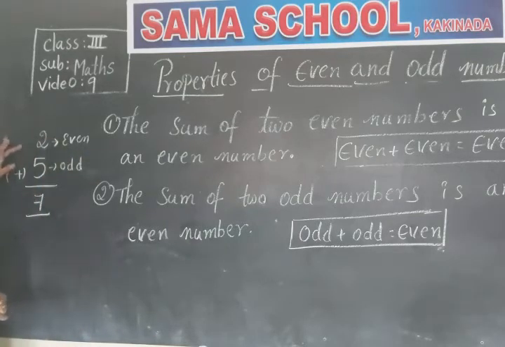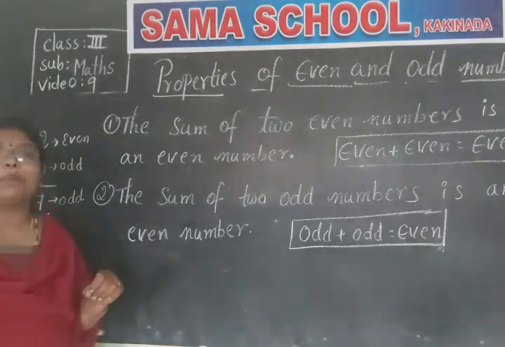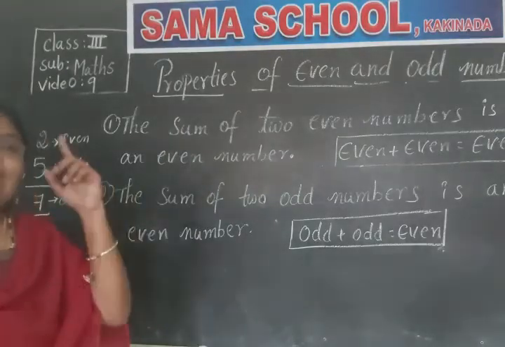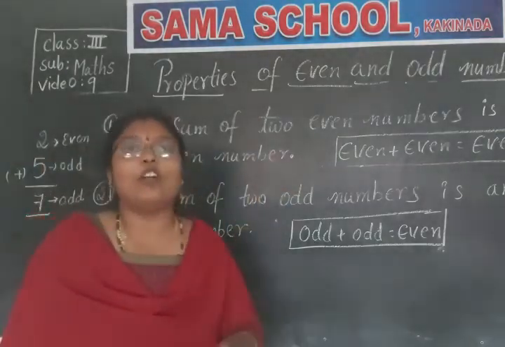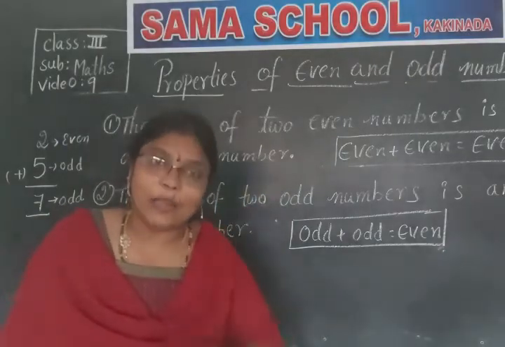By adding these two, we got 7. Tell me what is 7? Whether it is even or odd? Odd. 7 is odd. So, what did we get children? By adding one even and one odd, we got an odd number. So, that is the third property. The sum of an even and an odd is an odd number.